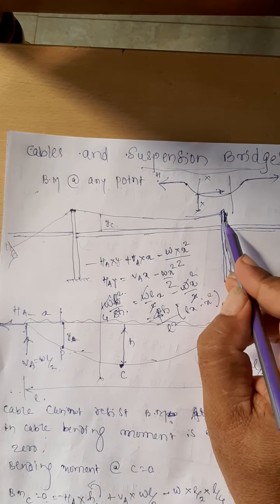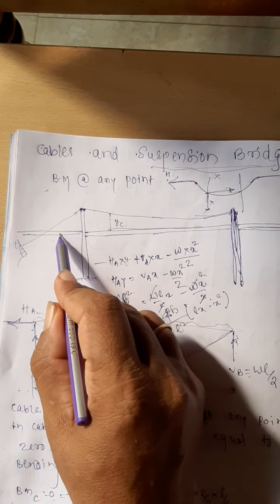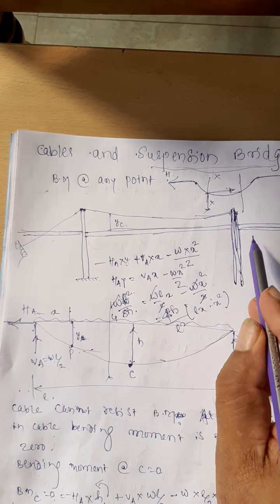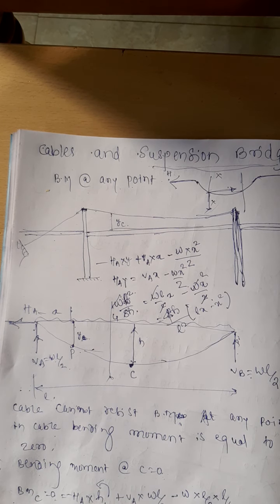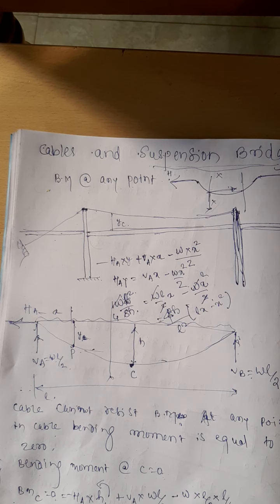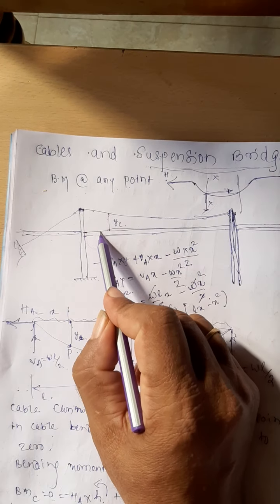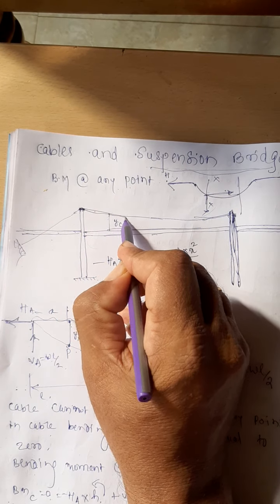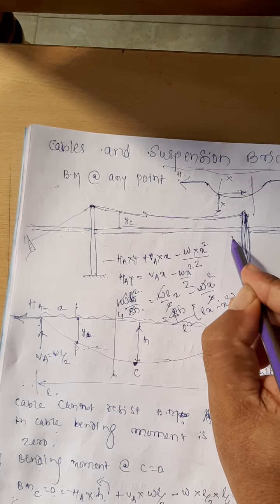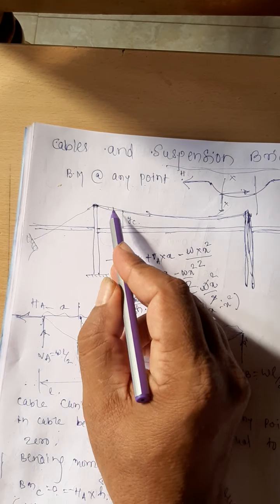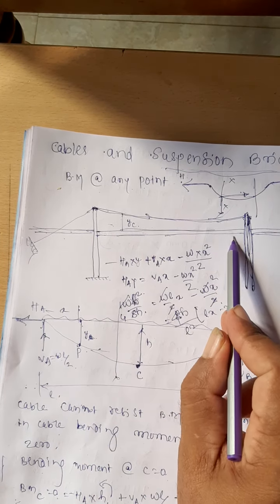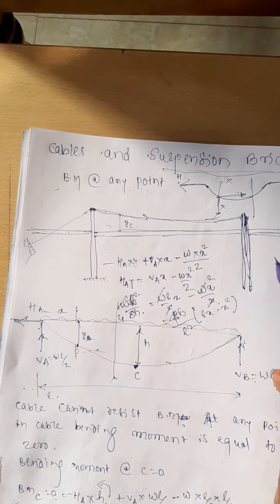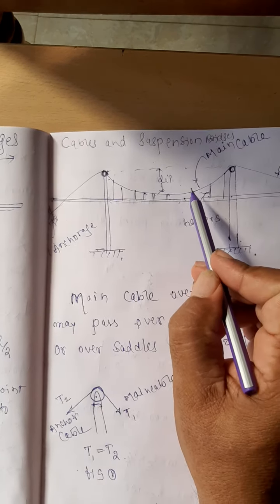like Gokak Falls, you might have gone there. Whatever the footway is there, we are crossing that particular falls. That is like your KRS dam, you might have gone there also. Whatever this footbridge is there, it is suspended by means of the cables passing over the pulley. It is not having any other support. This whole footbridge pathway is supported by the cable like this.